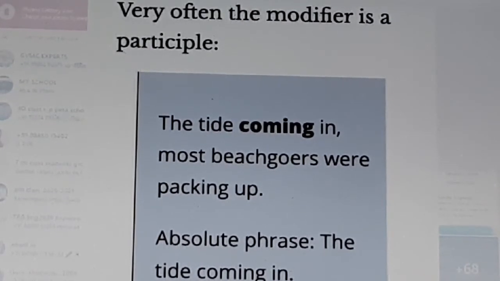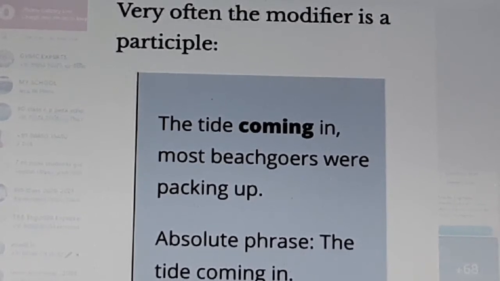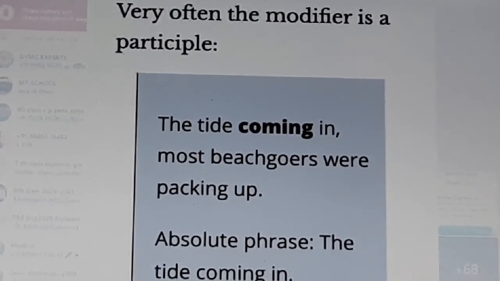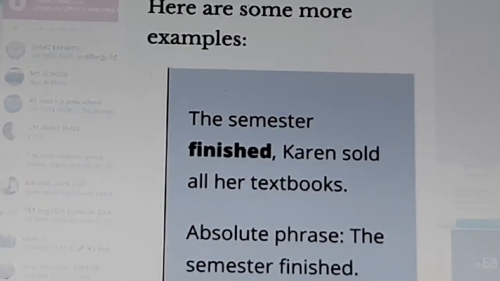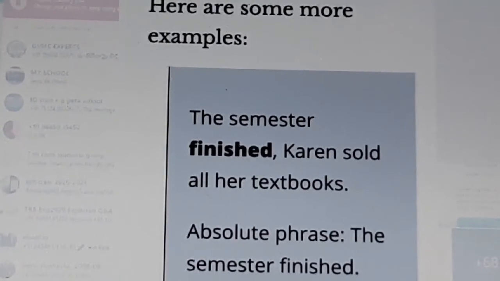The tide coming in, most beachgoers were packing up. Here, coming is the modifier. Okay. Absolute phrase: the tide coming in. This is the absolute phrase. It is separated by the comma. Okay. There are some more examples.